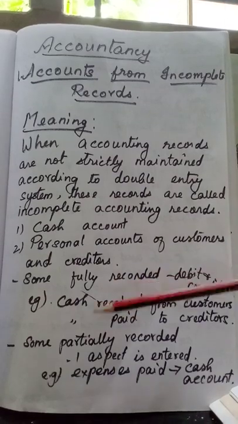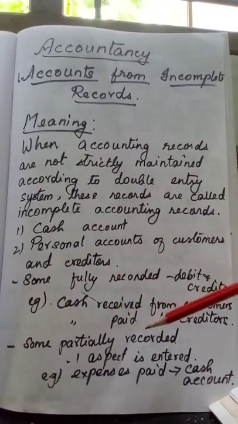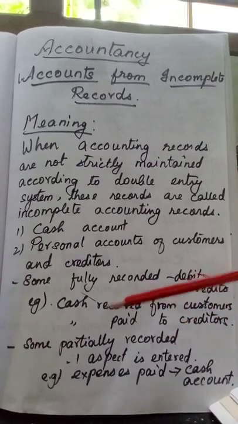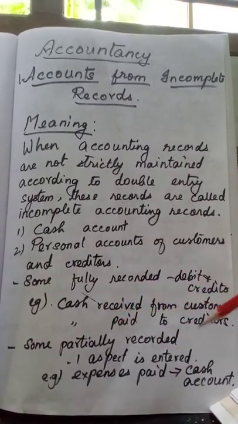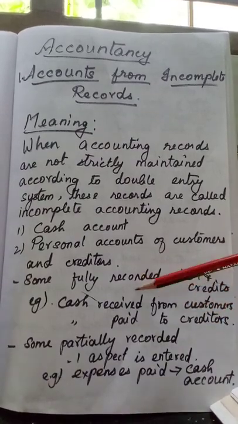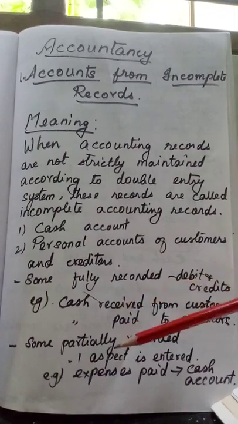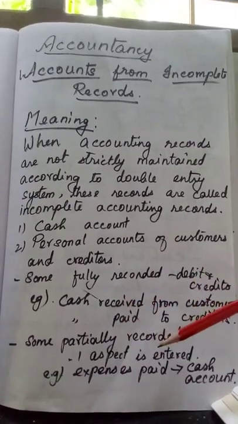And then cash paid to creditors, this one also will be entered in both the accounts, under cash account and in the particular creditor's account. Then another explanation is some transactions are partially recorded.